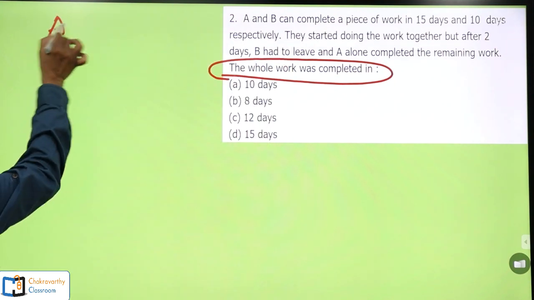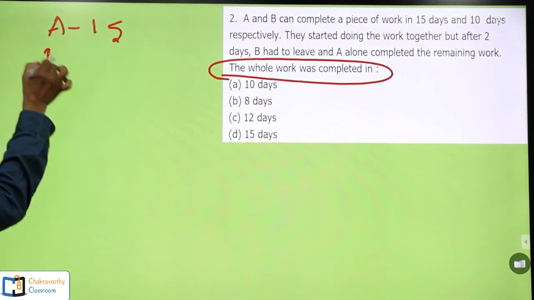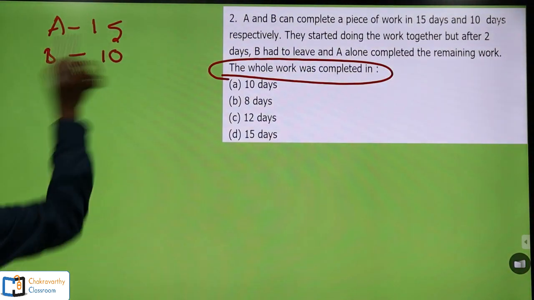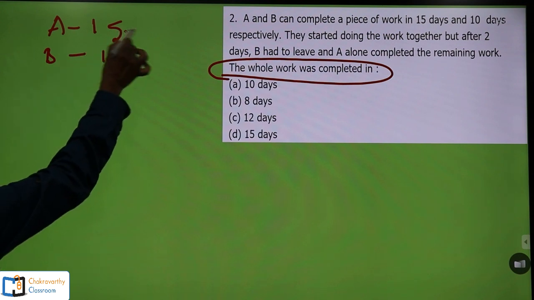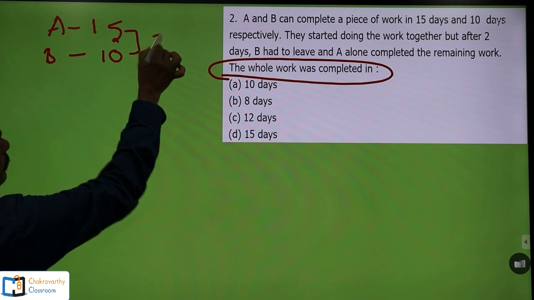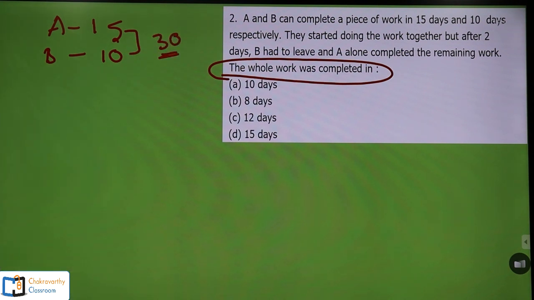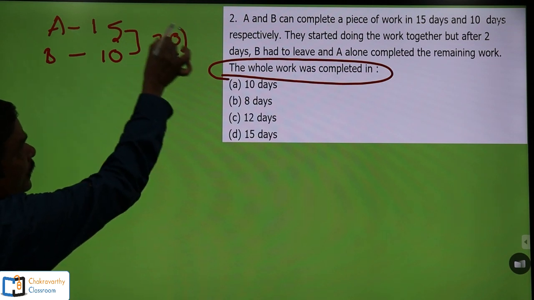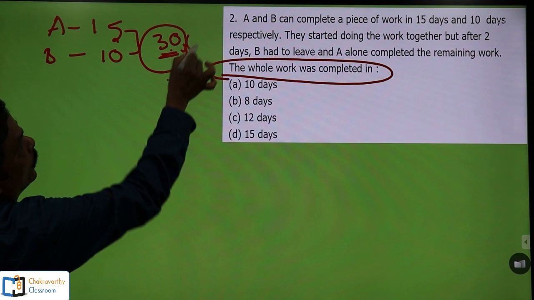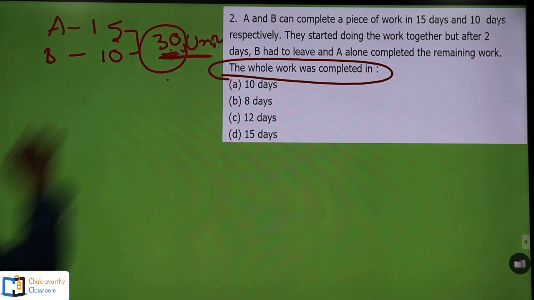Now A can do the work in 15 days, according to the question. B can do the same work in 10 days. Incidentally, I have taken the same example. Now here 15 and 10, the LCM is 30, as simple as this one. So this 30 you should take as units: total work is 30 units.